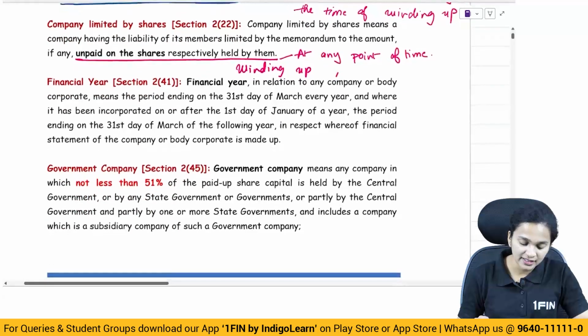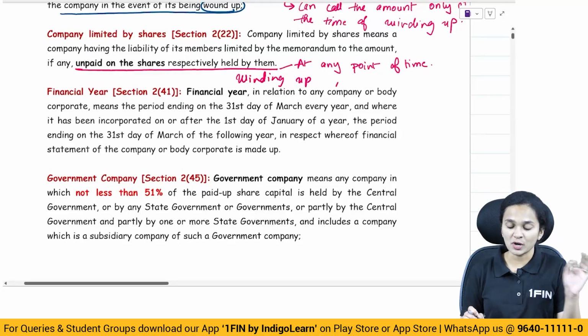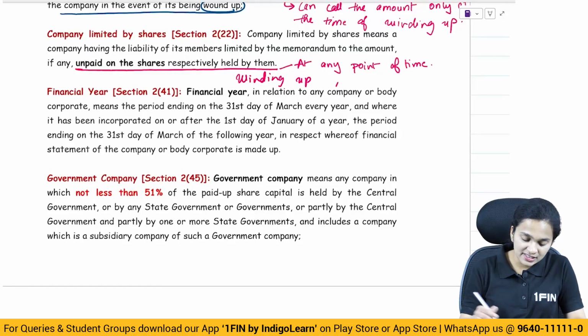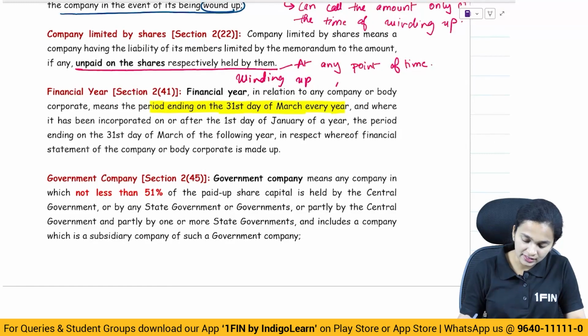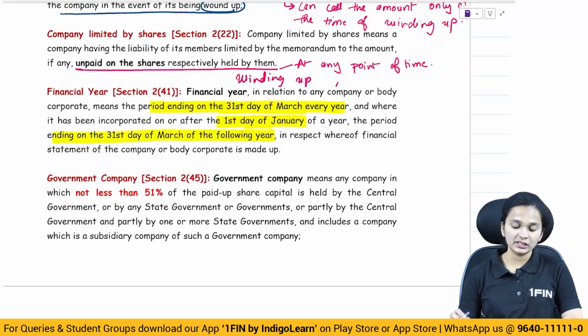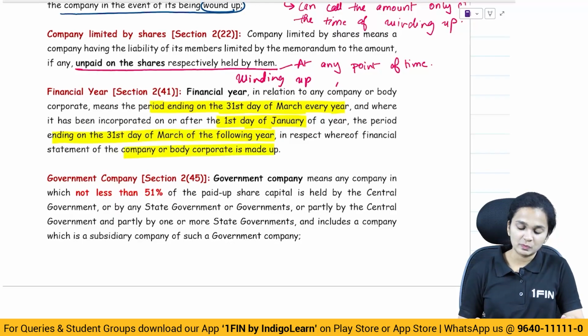Then comes the next definition of a financial year. What is a financial year? It means a period ending on 31st March every year, where it has been incorporated on or after 1st January, the period ending on 31st March of the following year, in respect whereof financial statement of company or body corporate is made up of.